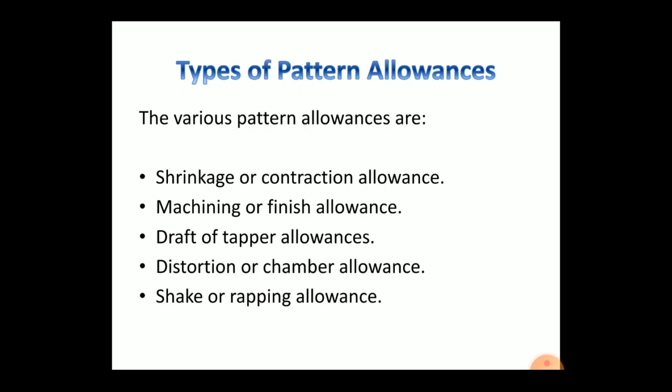The types of pattern allowance. There are mainly five types of pattern allowances. First one is shrinkage or contraction allowance. Second one is machining or finish allowance. Third one is draft or taper allowance. Fourth one is distortion or camber allowance. And fifth one is sag or warping allowance.